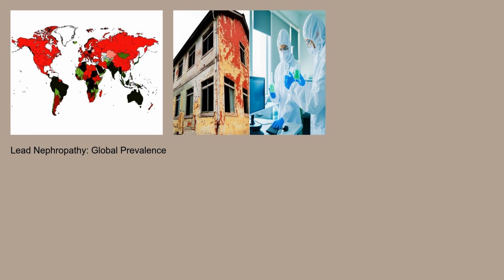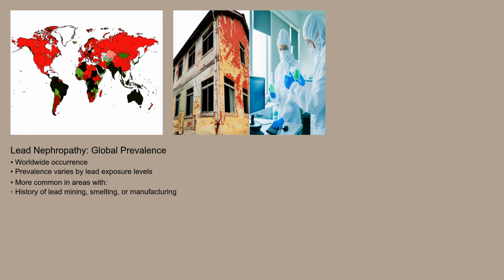Lead nephropathy affects people worldwide, although its prevalence varies depending on historical and ongoing lead exposure levels. It's more common in areas with a history of lead mining, smelting, or manufacturing. Certain occupations, such as construction workers, painters, battery manufacturers, and those involved in lead recycling, are at higher risk. Also, populations living in older housing with lead-based paint or plumbing are more susceptible. While regulations have reduced lead exposure in many developed countries, it remains a significant public health concern in developing nations.